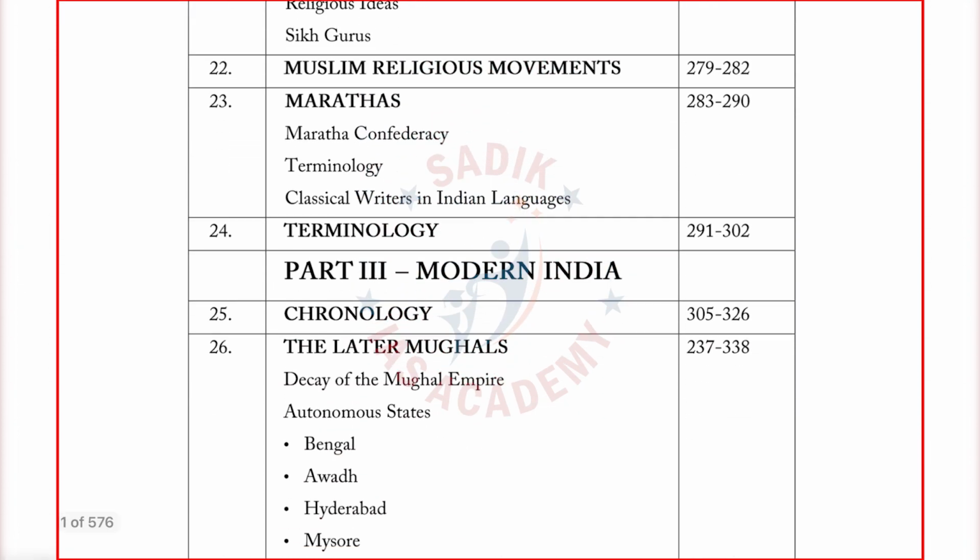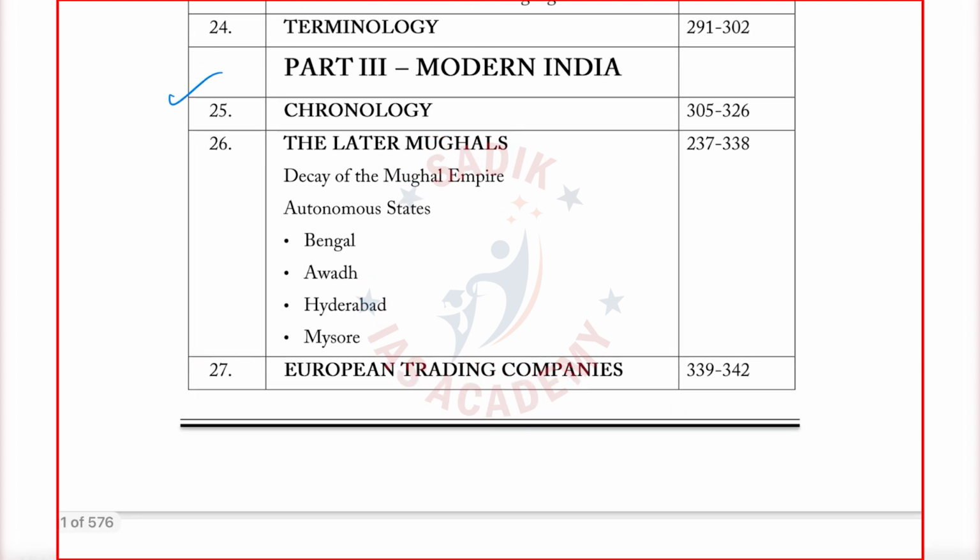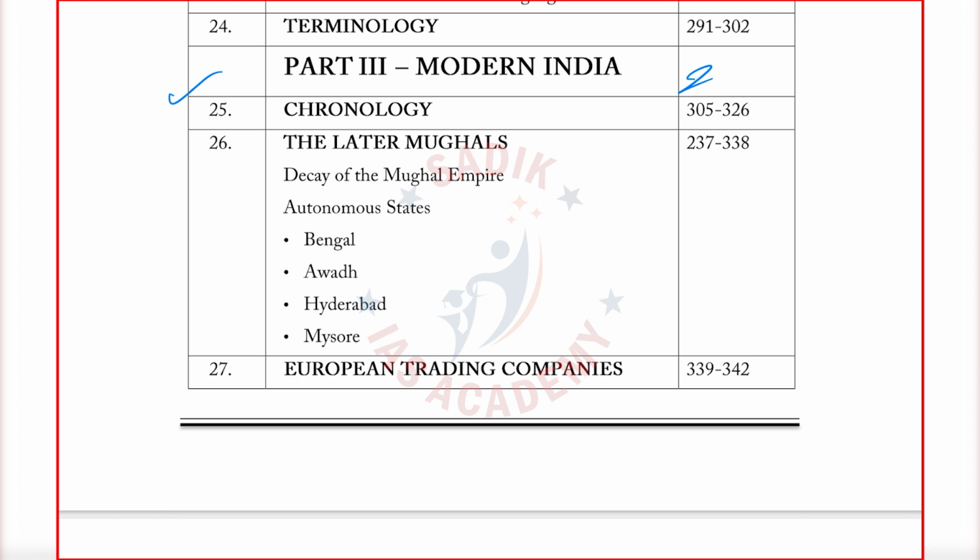Okay. Again, as I have given the third part, the modern India, the medieval India concludes in around 300 pages. So the rest, around 275 pages or so, is only the modern India we have covered. So the modern India forms a larger part. Again, as I already told you, the 25th unit is just going to be chronology. Before the beginning of any part, I have given the chronology.